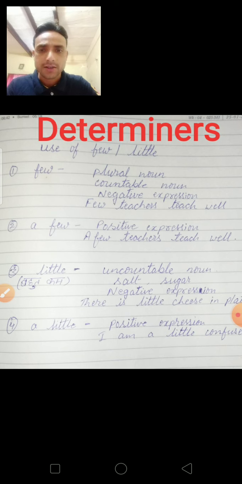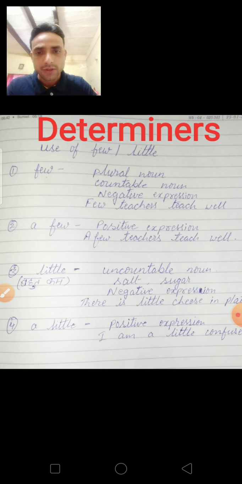The next, a few. As few is used for a negative expression, a few is used for positive expression. For example, a few teachers teach well. This is the expression of a positive form. So a few is used for positive expression.